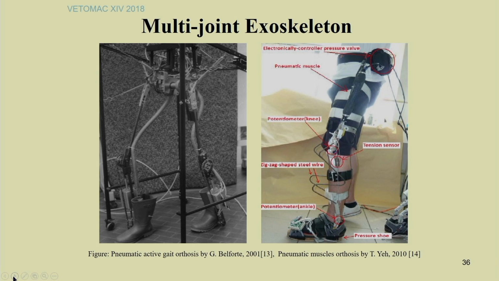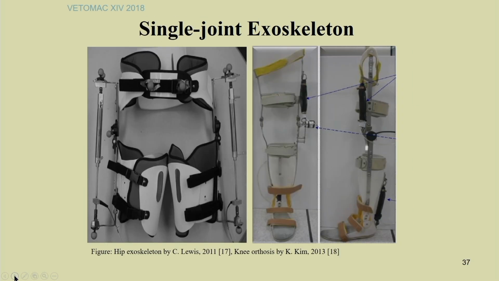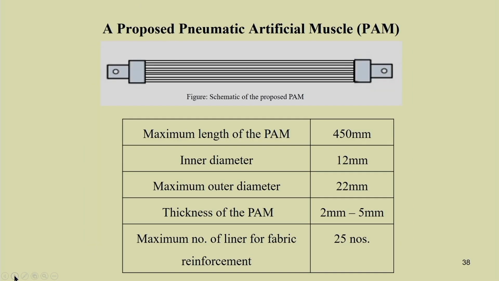So, we have a multi-joint exoskeleton. These are exoskeleton systems where you can use this type of muscle, and it can be single joint or multi-joint. Here we are proposing one artificial muscle. Actually, this work is the PhD work of my PhD student, Mr. Bhaban Kalita.